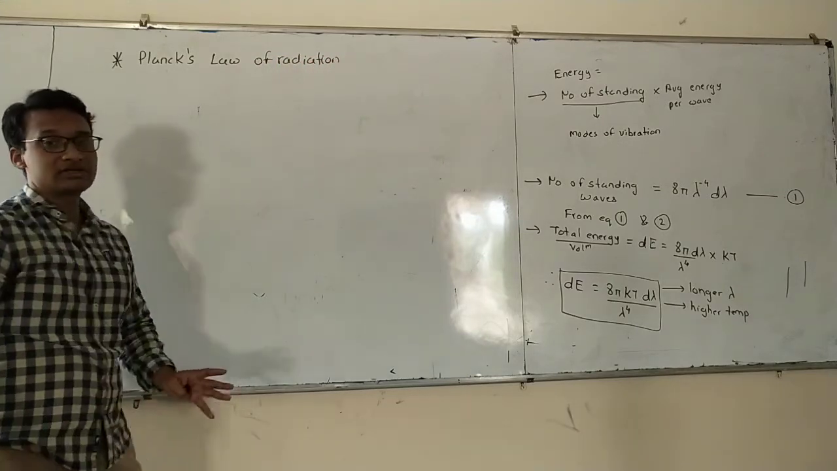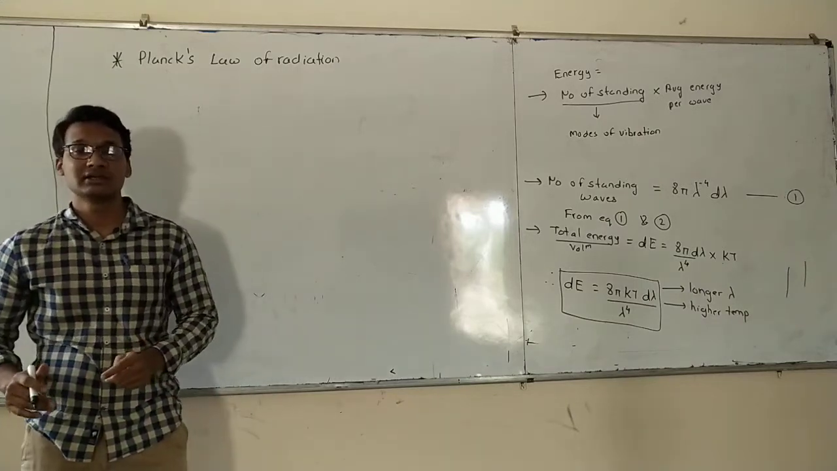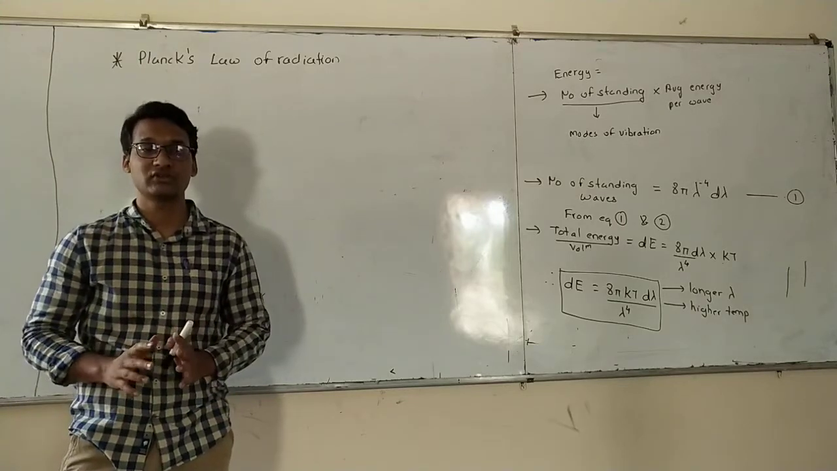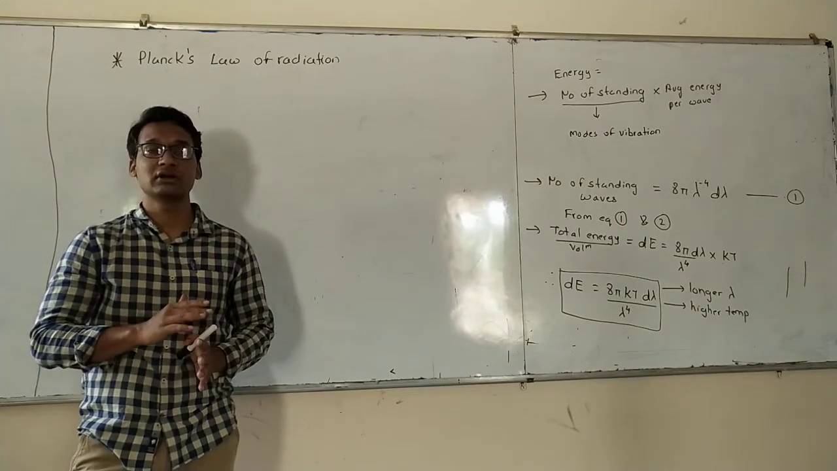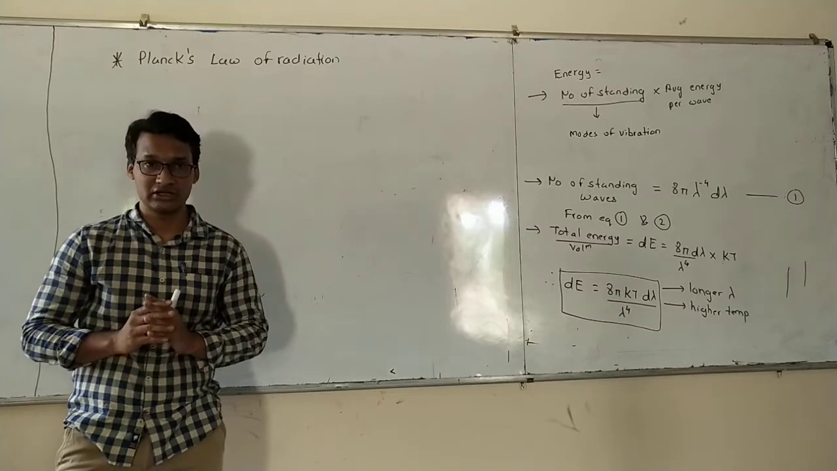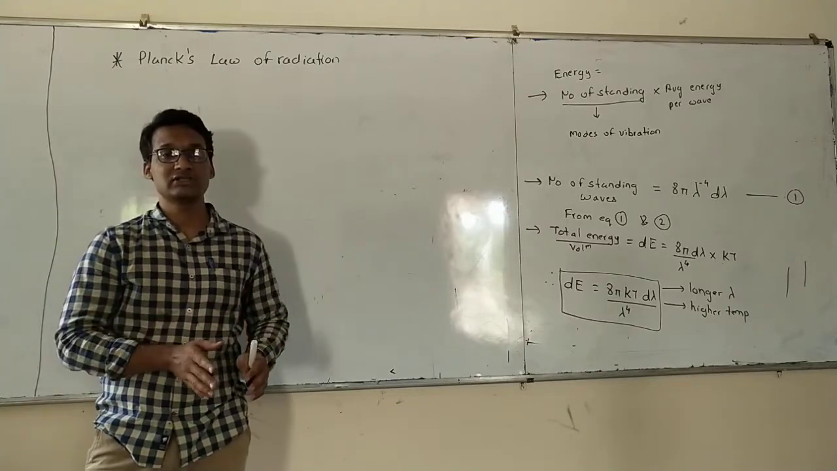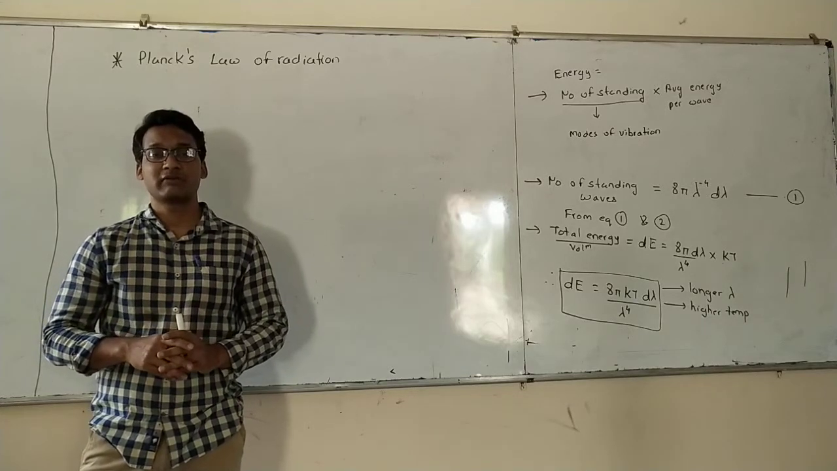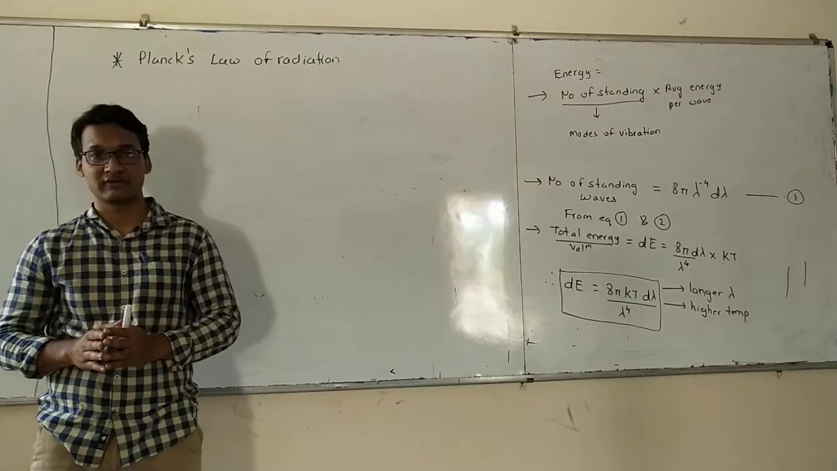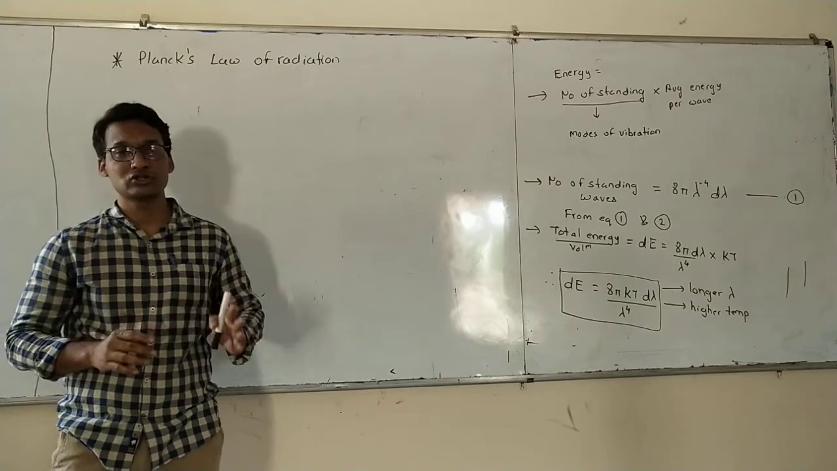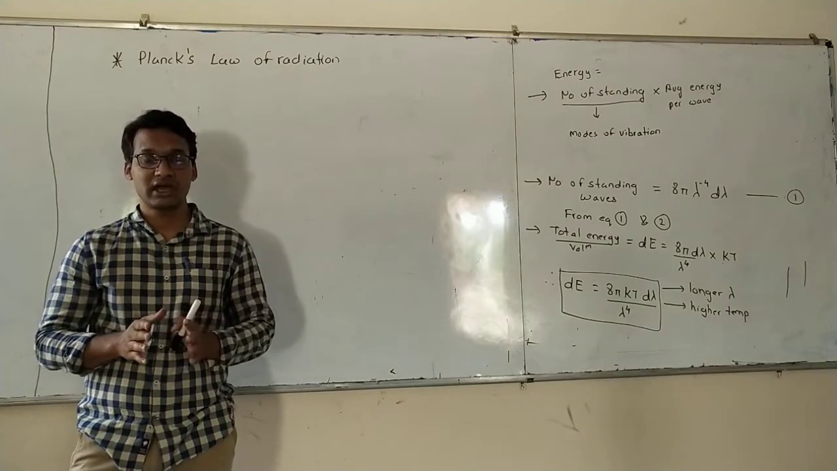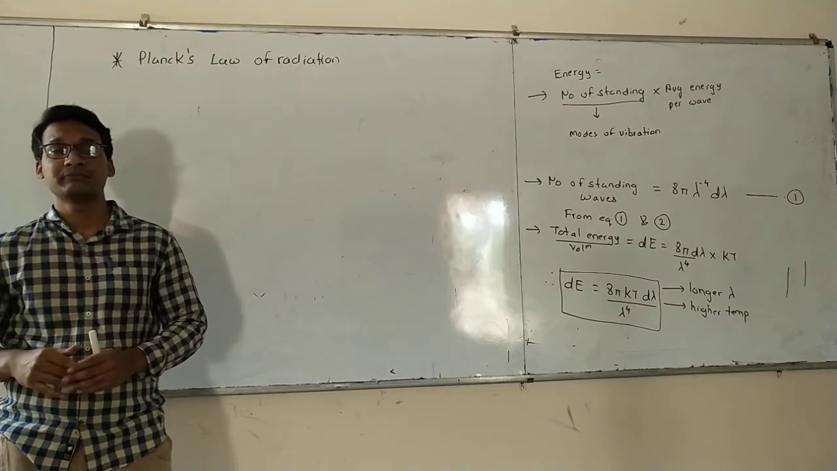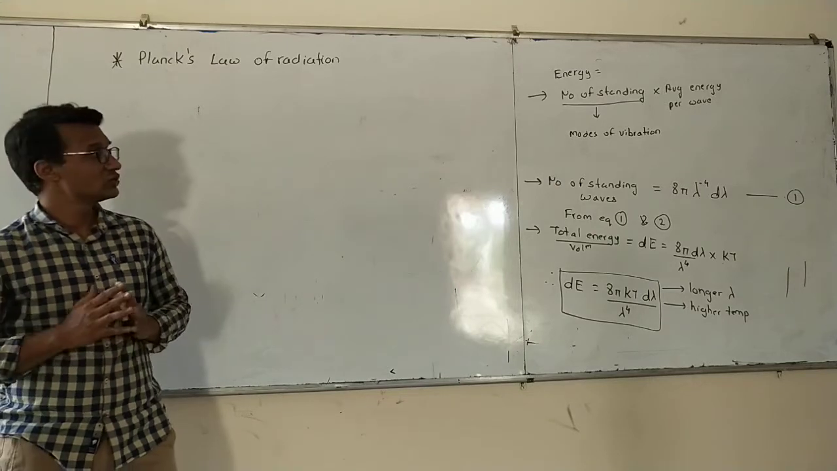Now again, what is this Planck's law for radiation? It is an equation which will try to give you an equation for the graph of black body radiation. Because we have seen that neither Wien's law nor Rayleigh and Jeans law was able to get the proper equation for the whole range of the graph. Wien's law was applicable at shorter wavelengths and lower temperature, whereas Rayleigh and Jeans law was applicable at longer wavelengths and higher temperature.